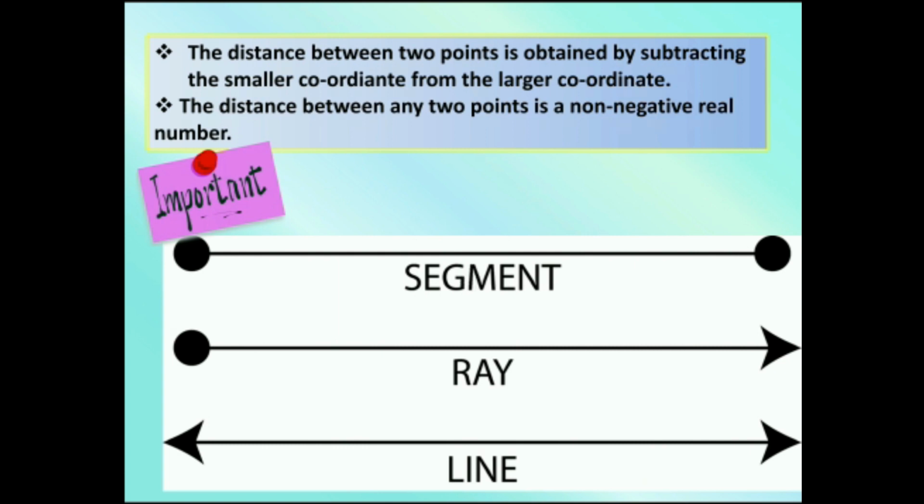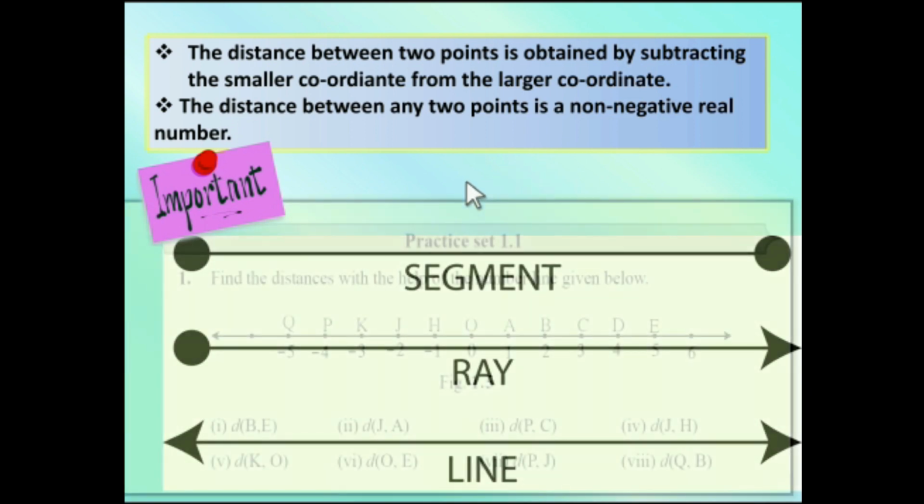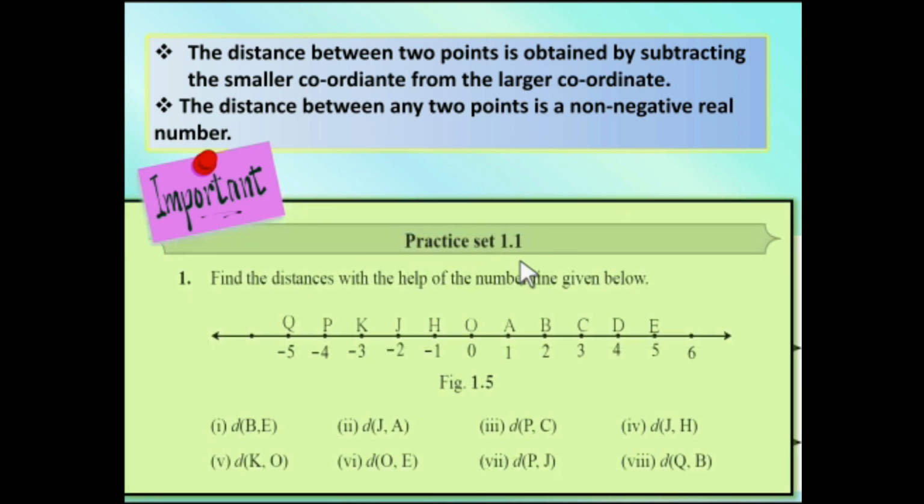So, this is the most important part: that line segment, ray and line cannot have zero length. To obtain the length, we should always subtract the smaller coordinate from the larger coordinate. And we will see this in the next practice set 1.1.